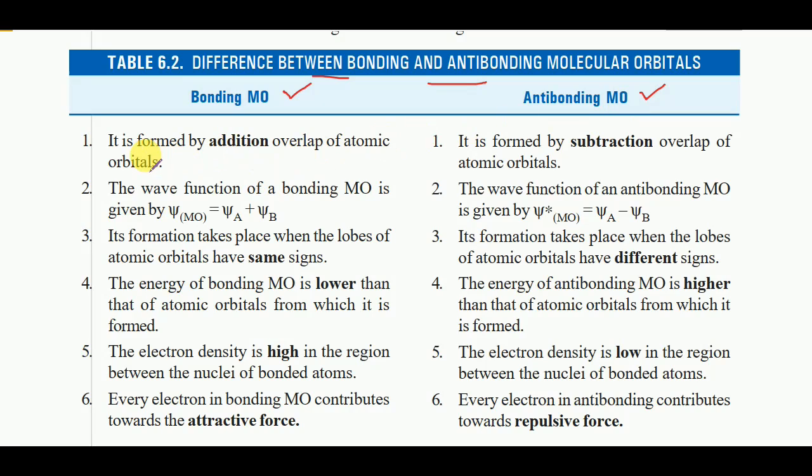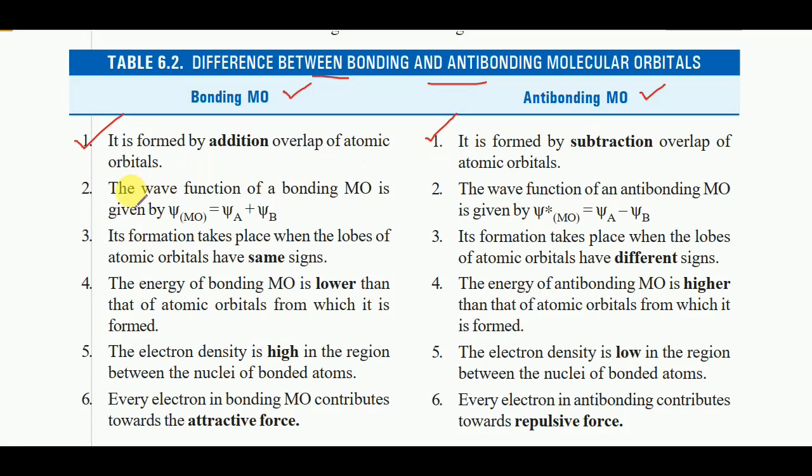The first point: bonding molecular orbitals are formed by addition overlap of atomic orbitals. Anti-bonding molecular orbitals are formed by subtraction overlap of atomic orbitals. So bonding molecular orbitals, addition overlap; anti-bonding molecular orbitals, subtraction overlap of atomic orbitals.